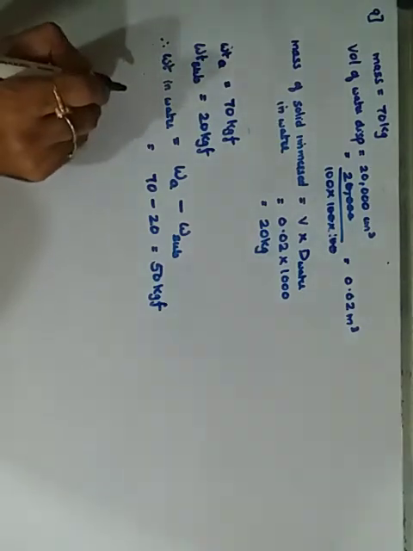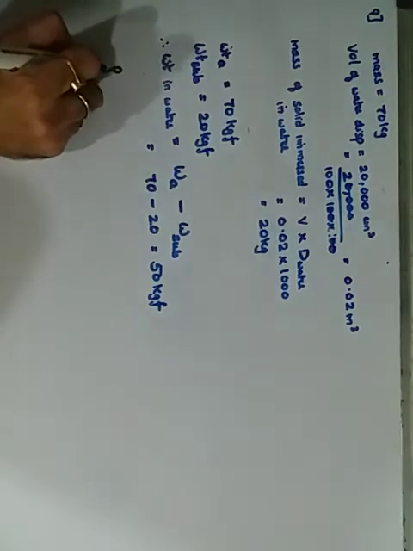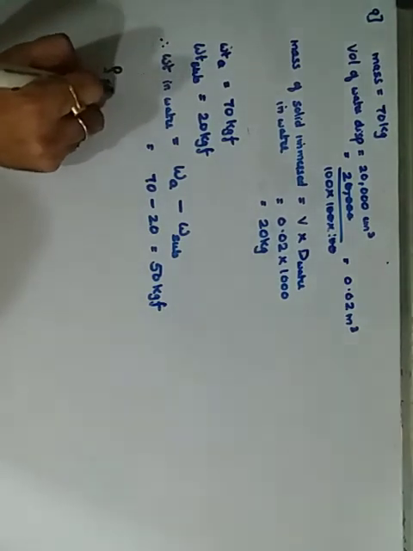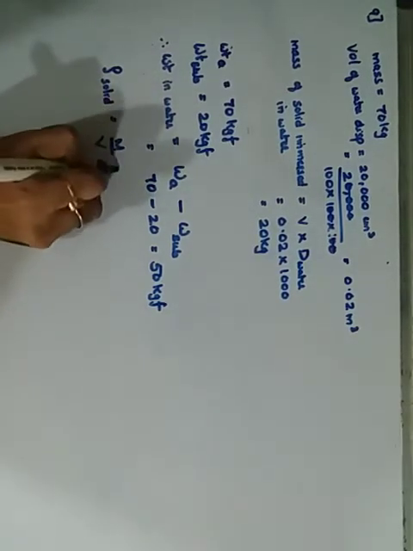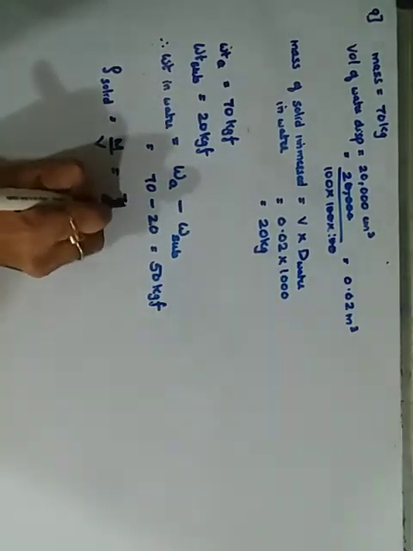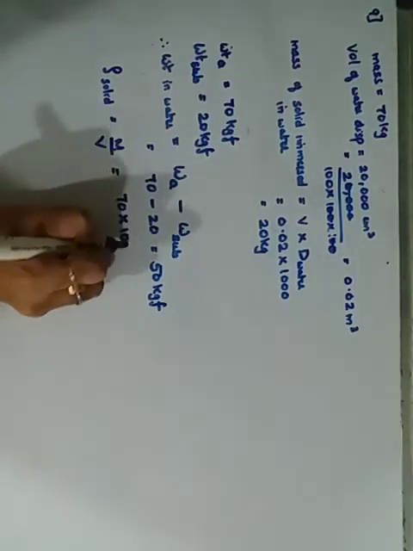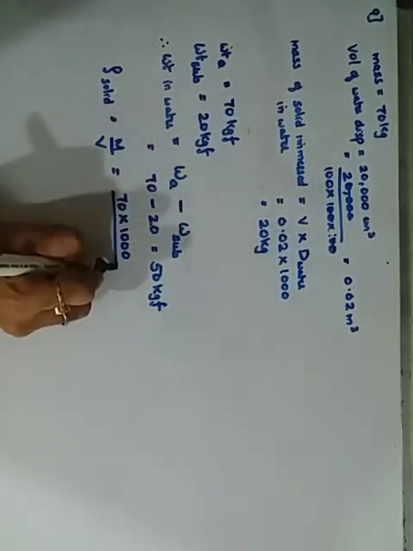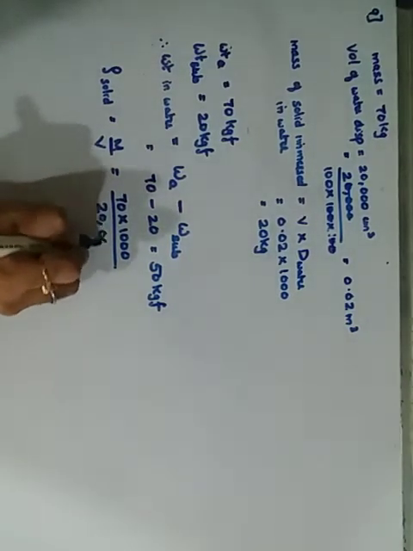Before that we need to find the density of the solid. Density is equal to mass upon volume. Mass is given as 70 kg. To convert into grams, it is multiplied by 1000, and volume is already given in centimeter cube, 20,000.